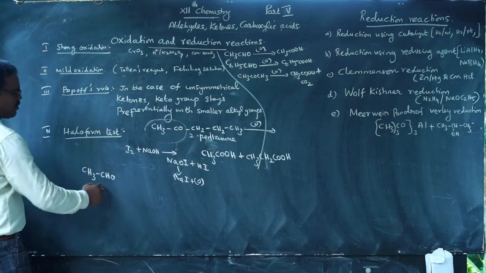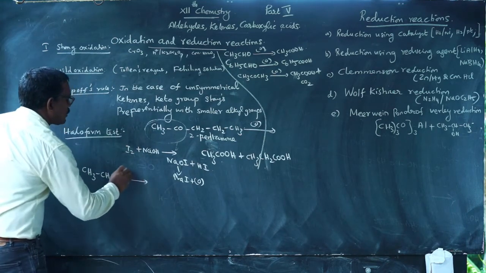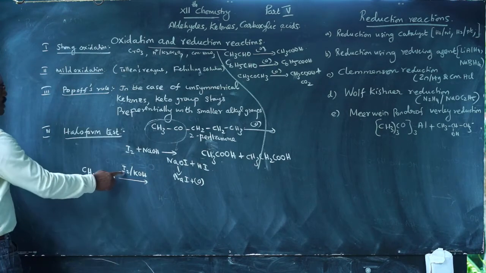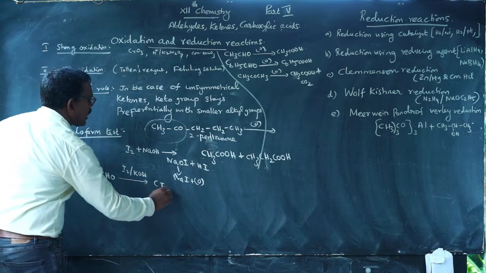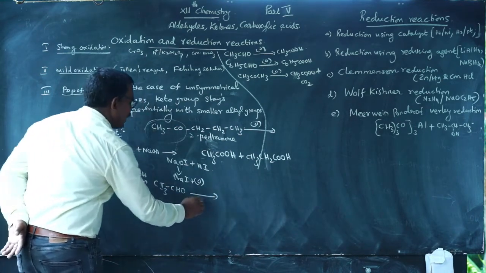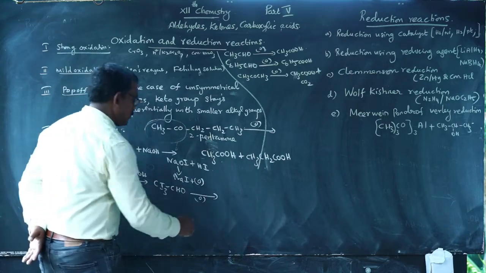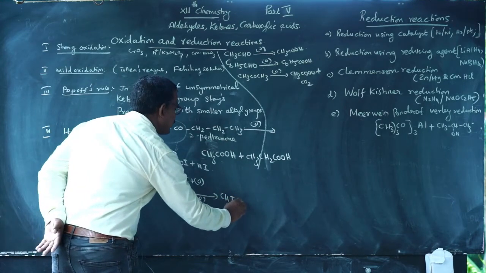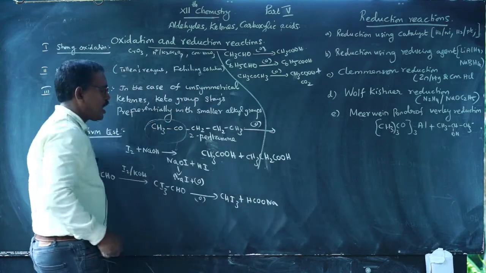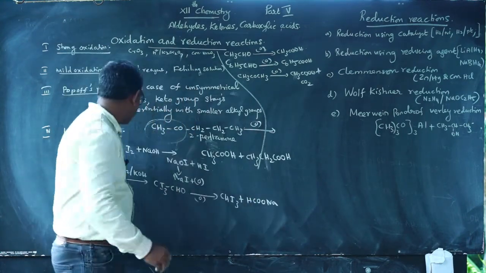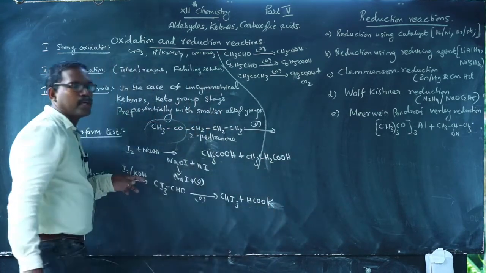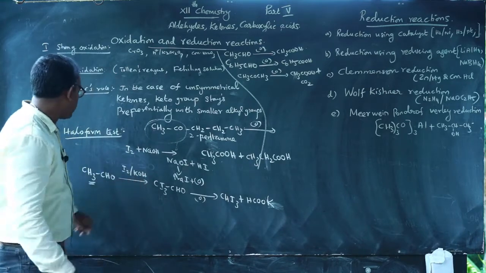First we take acetaldehyde, which reacts with iodine and KOH. Alpha hydrogen atoms are replaced by iodine, giving CI3CHO. Next stage, oxidation gives CHI3 and HCOONa. Iodoform and sodium formate. Since we are taking potassium, potassium formate is the product.